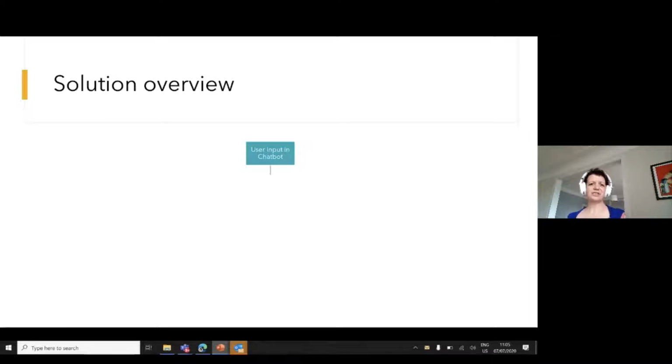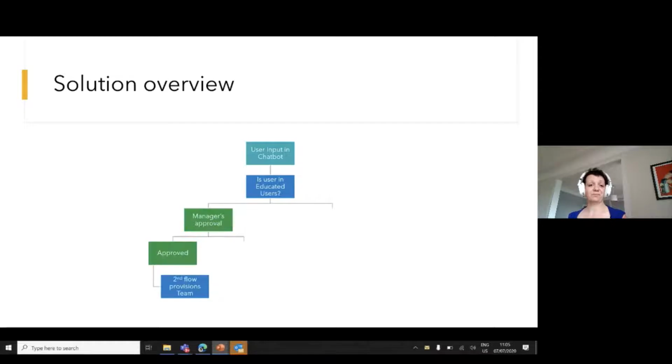So, my solution overview. A user puts input into a chatbot experience, which means, hi, I want to have a new team. And then we check if this user is in a security group that was created beforehand called educated users. So I have two groups in my ID, one for uneducated users who did not attend training, and one for educated users, the ones who did attend training.